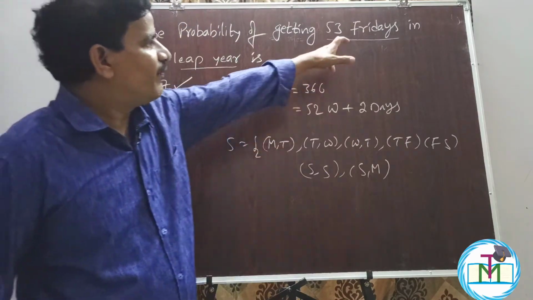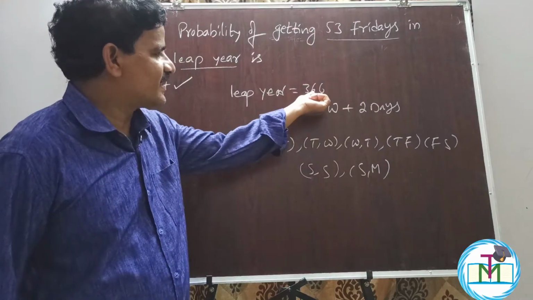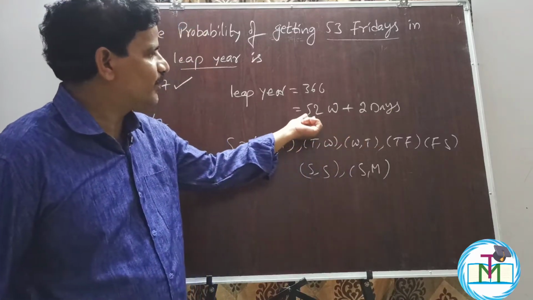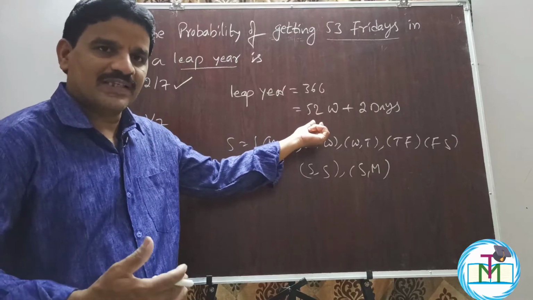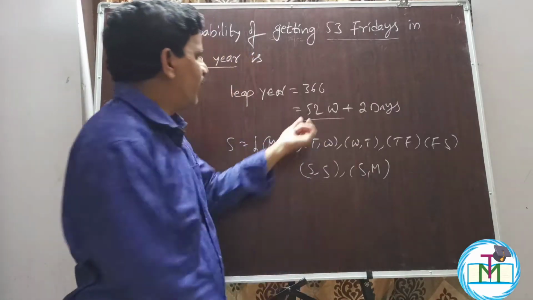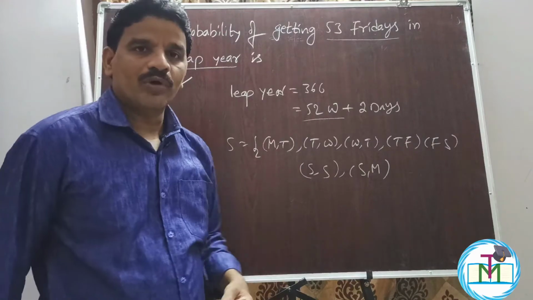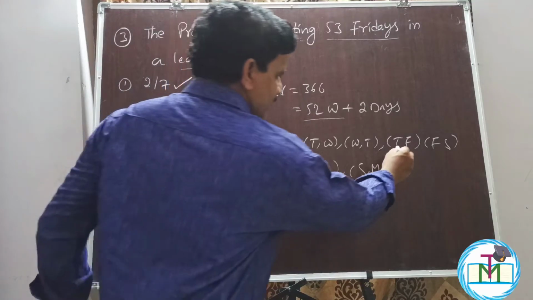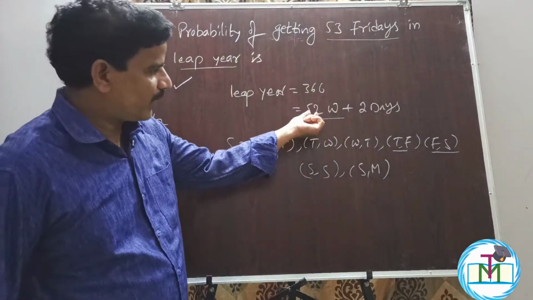What I want is 53 Fridays. A leap year is 366 days, which is 52 weeks plus 2 days. 52 weeks means you have 52 Mondays, Tuesdays, Wednesdays, Thursdays, Fridays, Saturdays and Sundays. So up to here we already have 52 Fridays. I want 53 Fridays, so I want one more Friday. Where are Fridays available? See here, Thursday-Friday and Friday-Saturday.